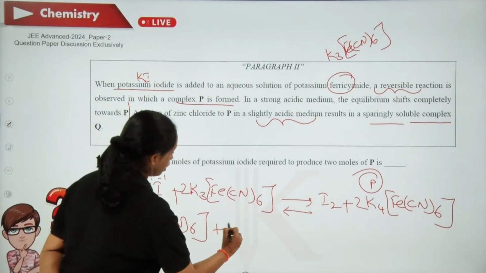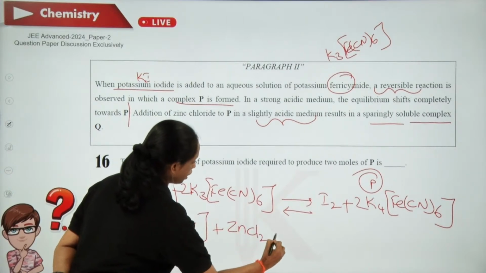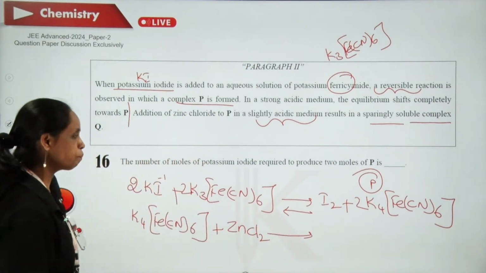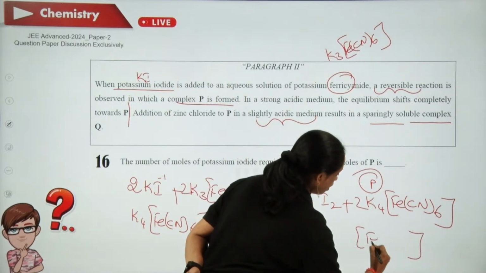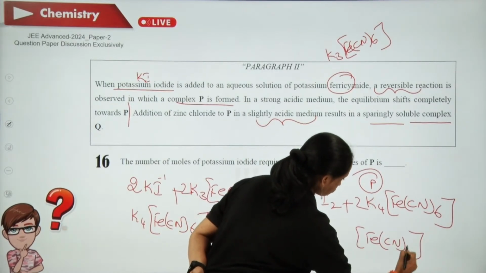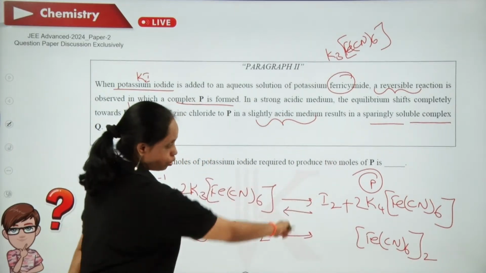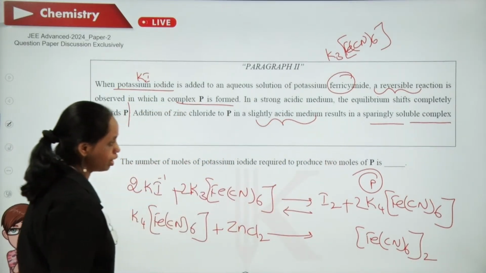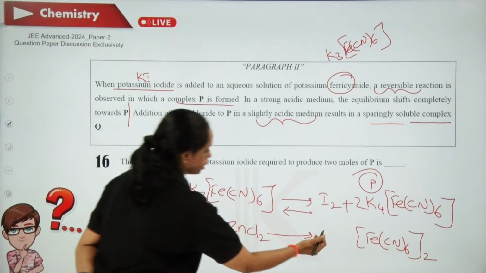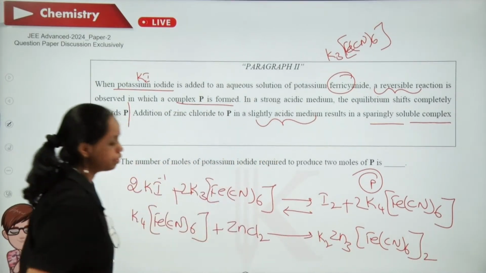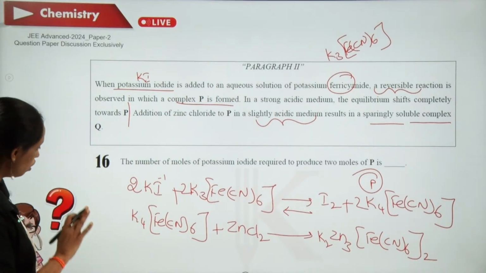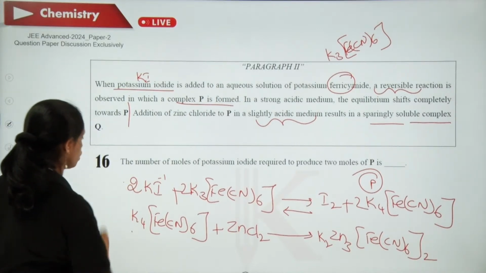K4[Fe(CN)6], when it is made to react with zinc chloride, you will get the anionic part as [Fe(CN)6]. So the total oxidation state over there is -8, and that will be satisfied by K2Zn3. So now these are the two equations.